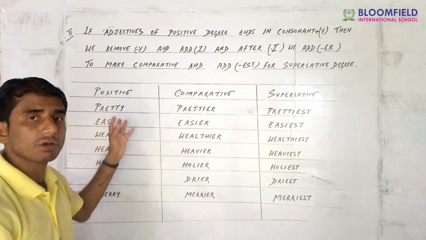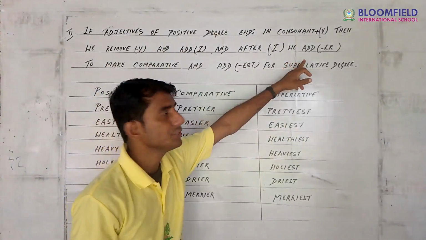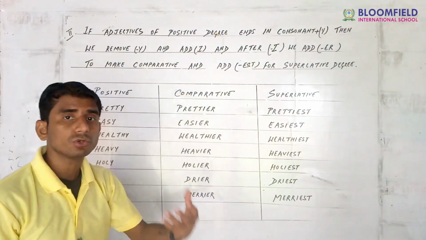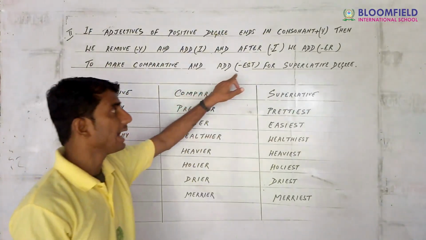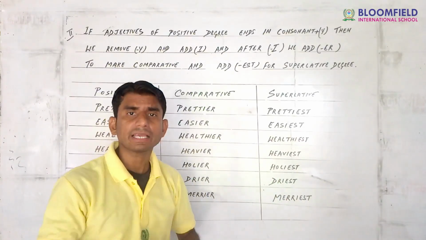We remove the y, we add the i, and after i we add er. We add er to make comparative and est for superlative degree. It's very easy guys.